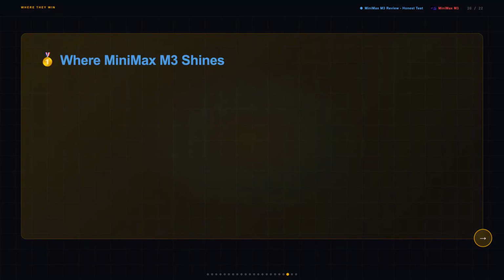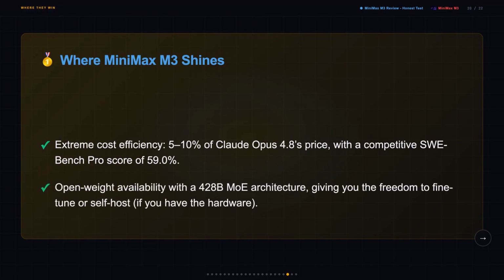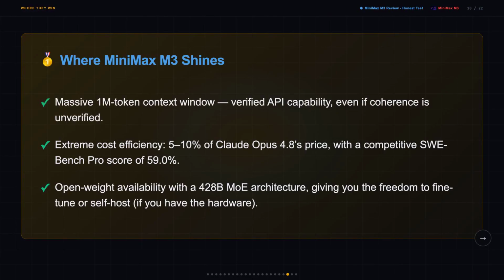Alright, so where does Minimax M3 genuinely shine? The context window is real, up to 1 million tokens, verified in the API docs. The pricing is absurdly good at 0.60 per million input tokens, which is about 5 to 10% of Claude Opus 4.8's price, with a SWE Bench Pro score of 59.0% backing up the quality side, and it's open weight at 428 billion parameters, so you can fine-tune it if you have the hardware.